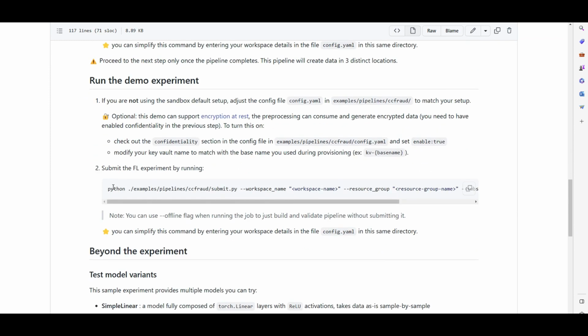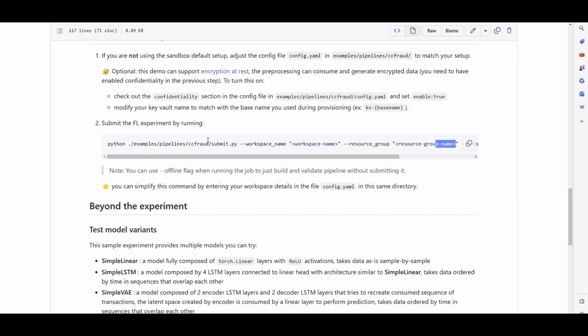There you go. For running this demo, I will just need to run another submit.py, which is under pipelines, credit card fraud detection, submit.py. And again, the same thing for running that. It needs my workspace name, resource group name, and subscription ID. The same thing that I showed you in the Azure ML terminal, you can run this, but let's quickly see what's going to be happening there.